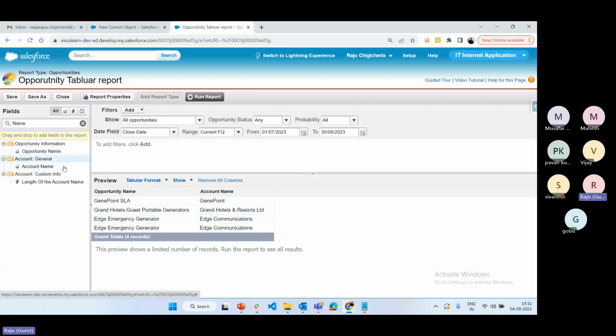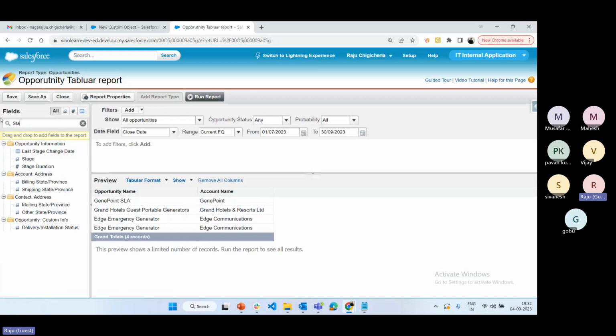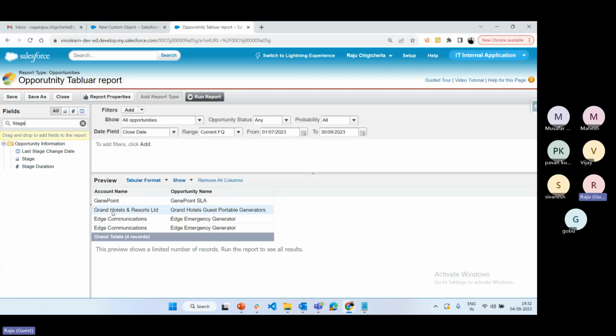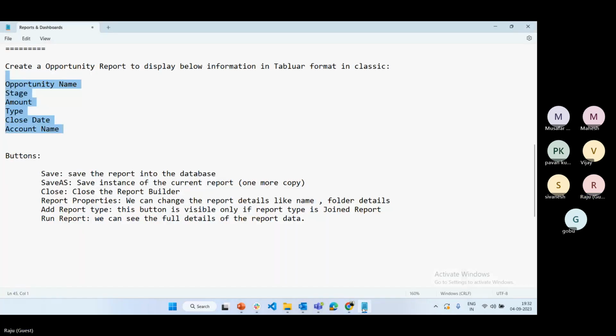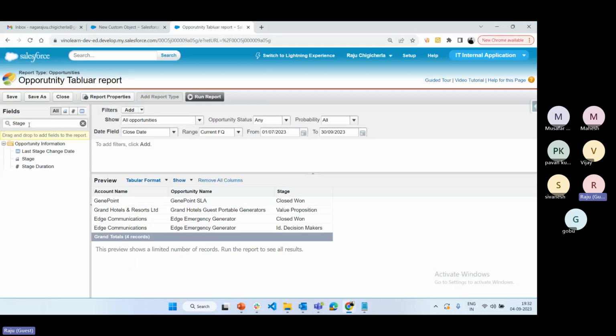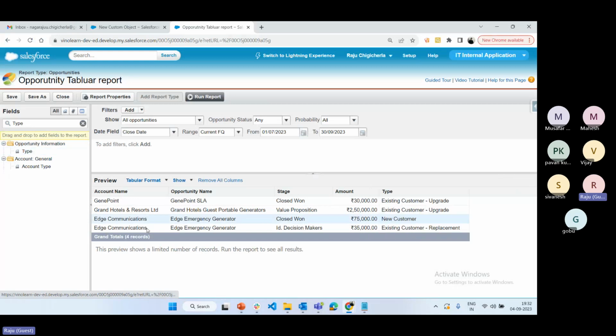But what is the advantage of drag and drop? See here, stage name. I want to add stage name after opportunity name, not after account name. Suppose I want to move this account name before opportunity name. That is the drag and drop advantage. If you select the stage name, see, stage name is available. And also if you want amount, just select amount. If you want to add this amount at the end of the columns, then you can add amount. If you like type, select the type, see, type is added.